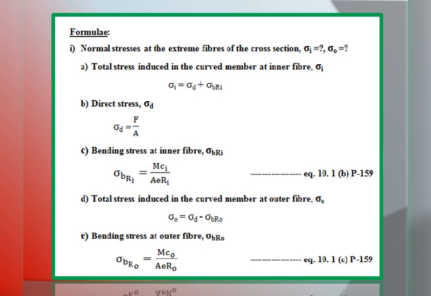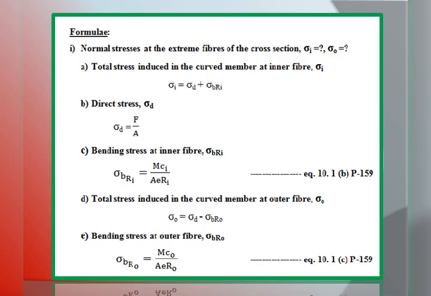So, here total stress induced in the curved member at inner fiber is given by the fundamental equation. By referring to the sketch you have plotted, it is clear that due to the tensile load of 50 kilonewton at inner fiber, direct stress will be tensile as well as the bending stress also tensile, that is both are going to add up. So, sigma I is equal to sigma d plus sigma b Ri, and here further unknowns are there. One is sigma d, that is nothing but direct stress. So, direct stress is equal to normal force, that is force by area. We will work out the equation we must use for area of the trapezium later.